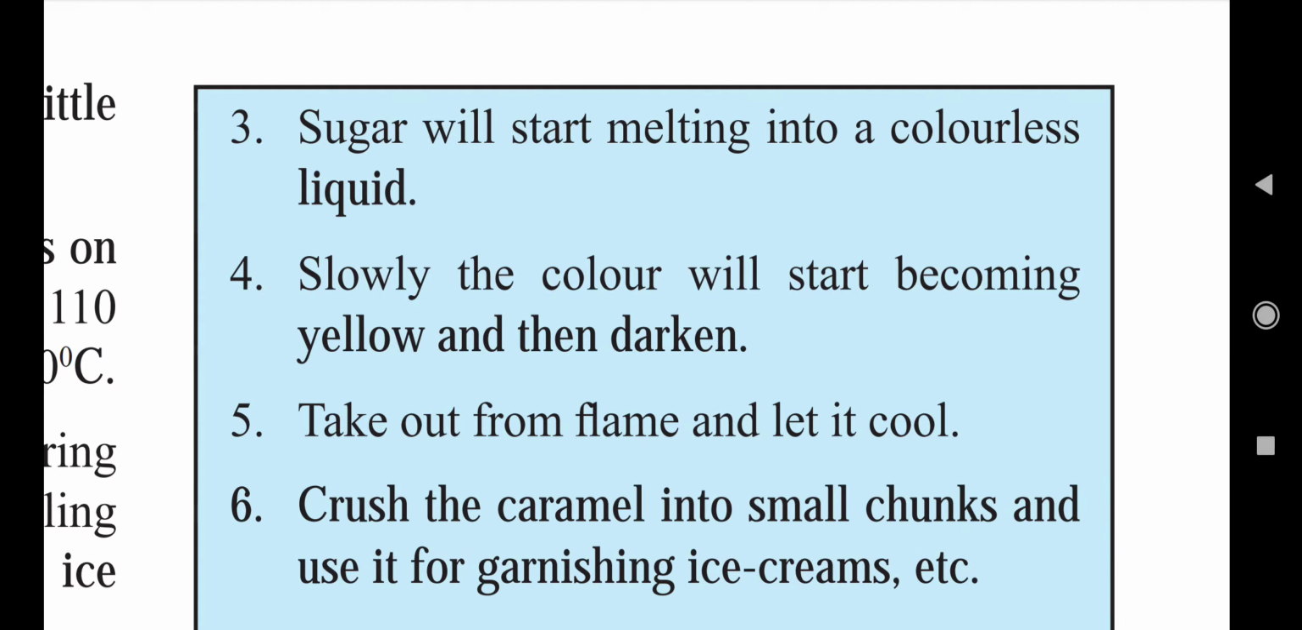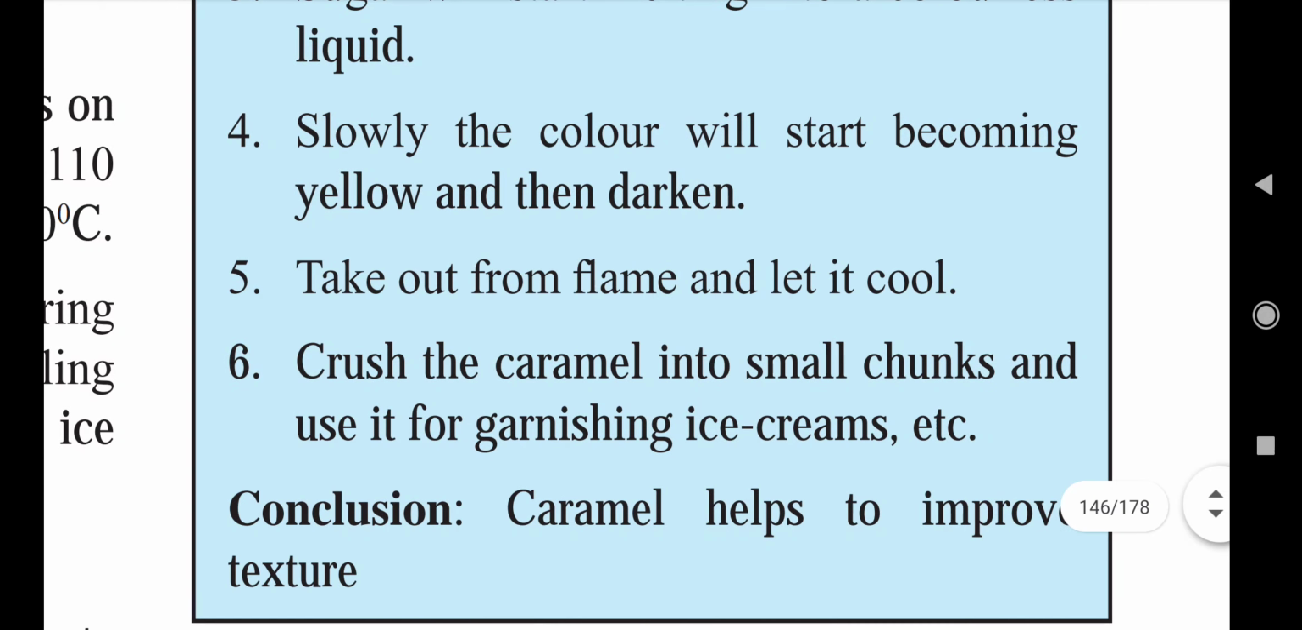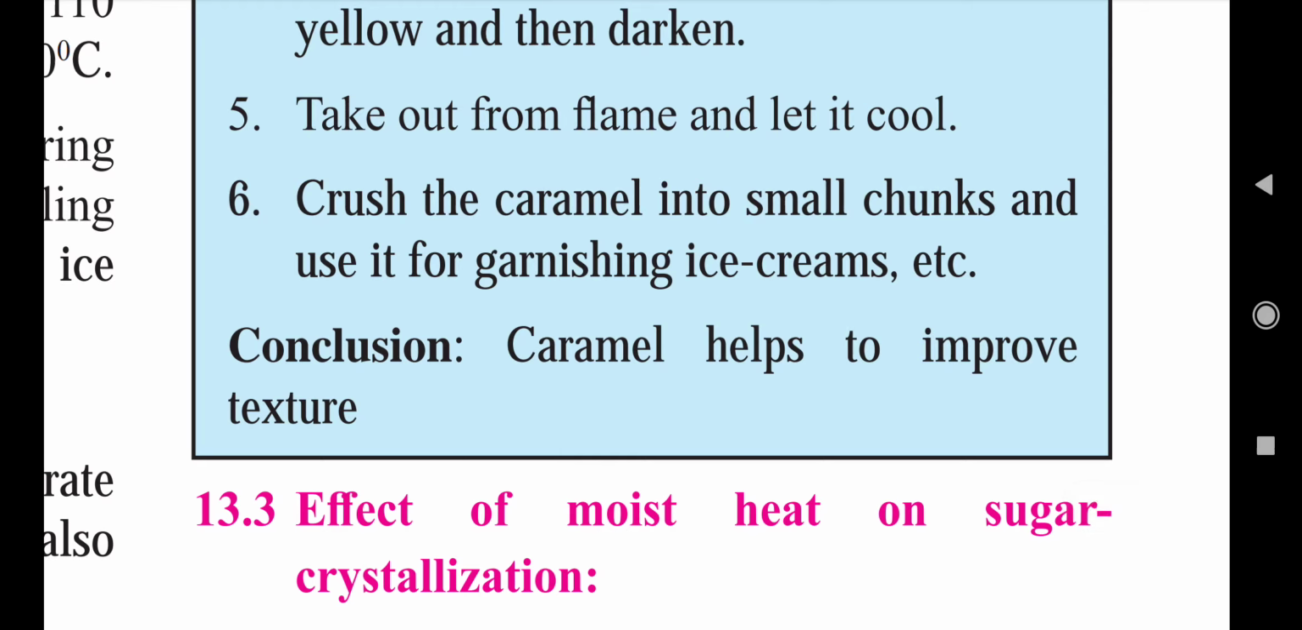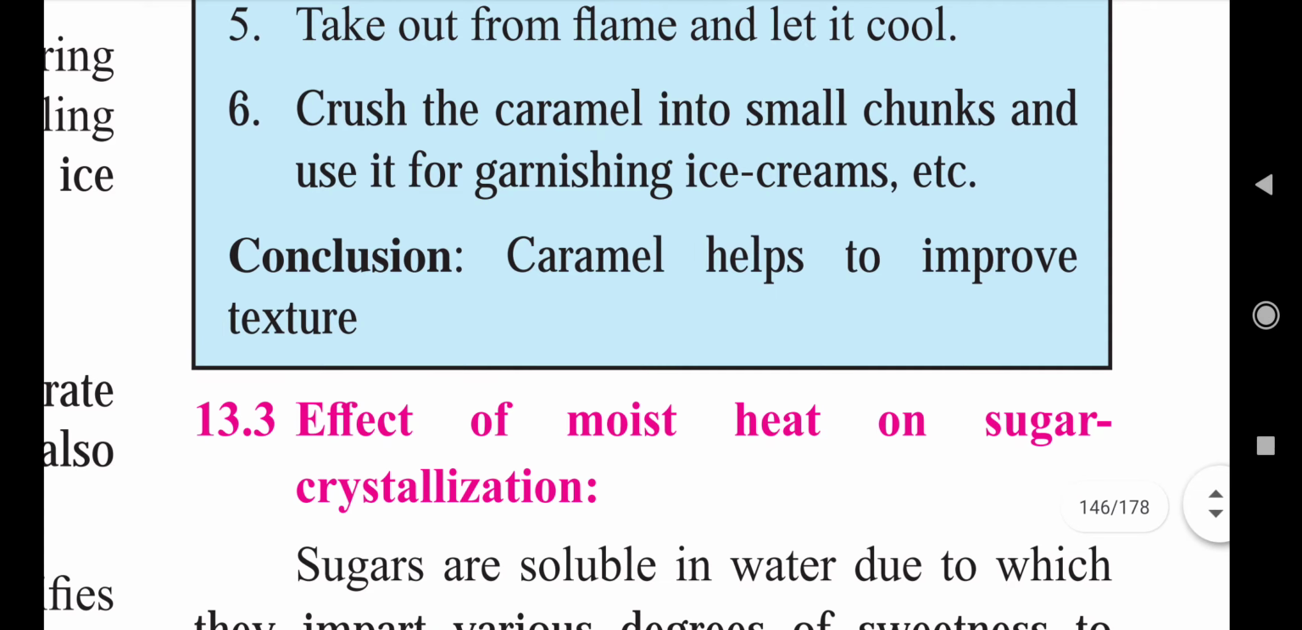Sugar will start melting into a colorless liquid. Slowly the color will start becoming yellow and then darken. Take it out from the flame and let it cool. Crush the caramel into small chunks and use it for garnishing ice creams, etc. So conclusion is caramel helps to improve texture. So you can also make your own caramel at home. Anybody who is interested can go for it.